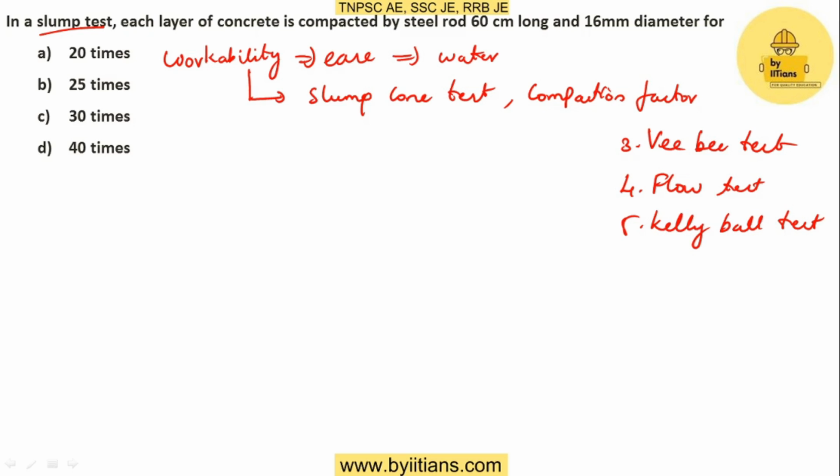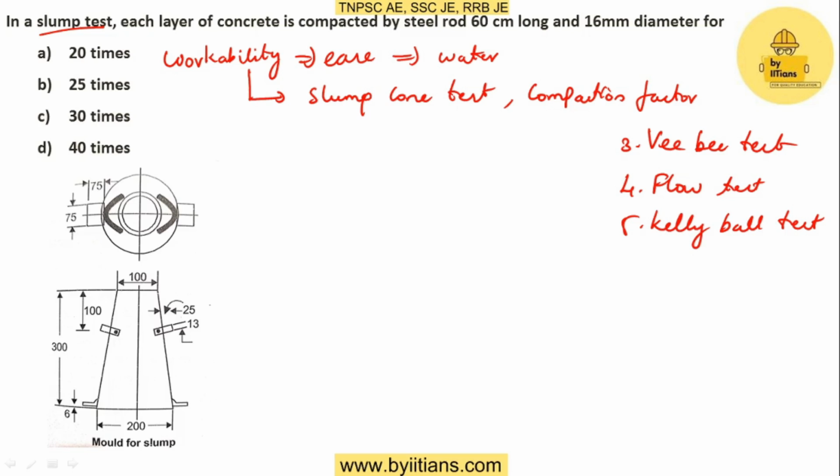Okay, so here they are asking for the slump cone test. So first for that I will discuss the procedure of slump cone test. In this picture, this is a slump cone plan, and this is the elevation which is used to find the workability of the concrete. The top diameter of this cone is 100 millimeter. All the dimensions are in millimeter. We will be having 2 handles here to lift this cone, and the bottom diameter will be 200 millimeter, and height of the cone is 300 millimeter. Okay, this is how it looks.